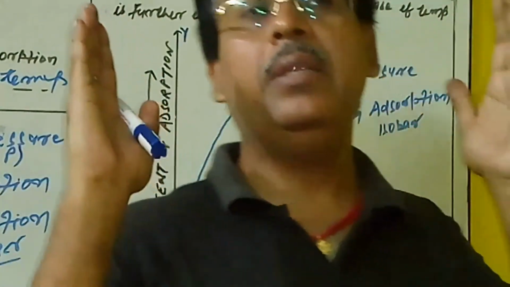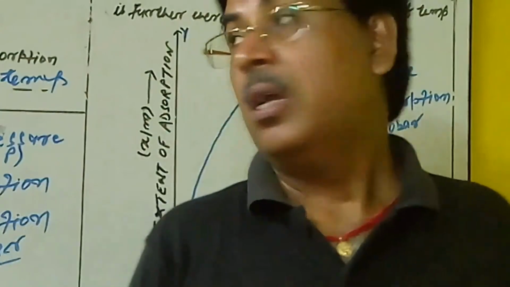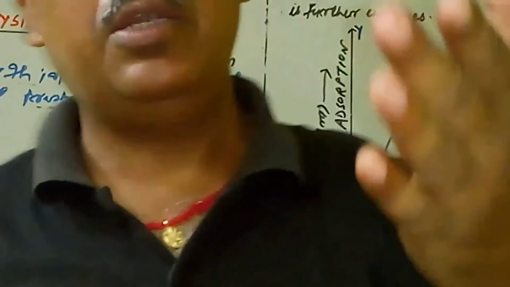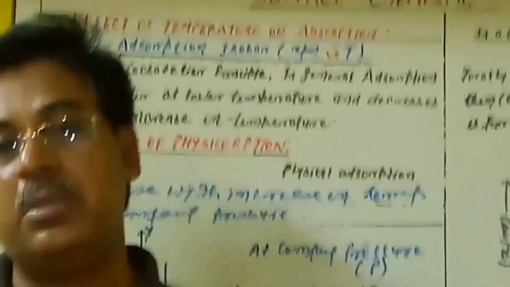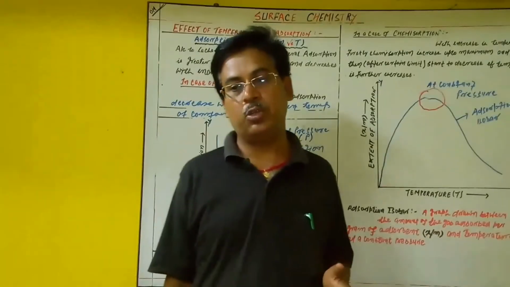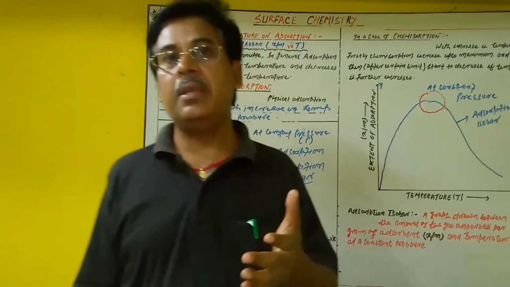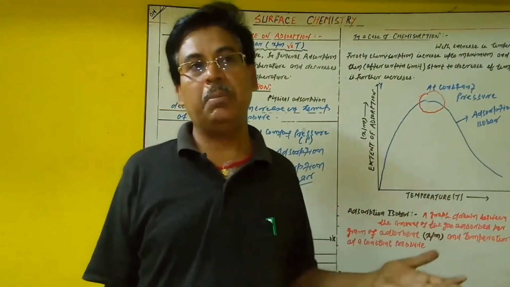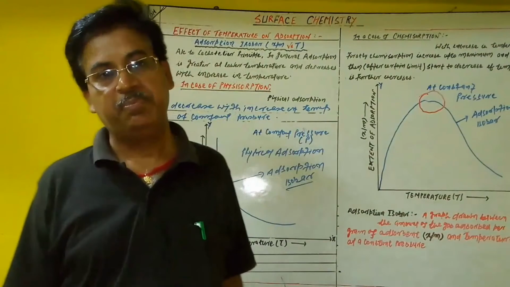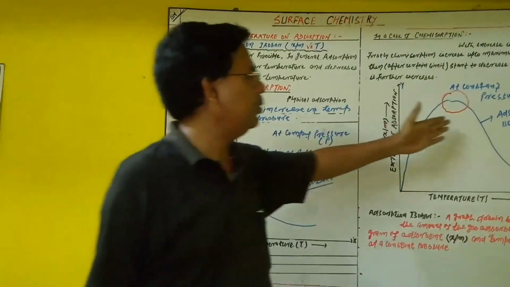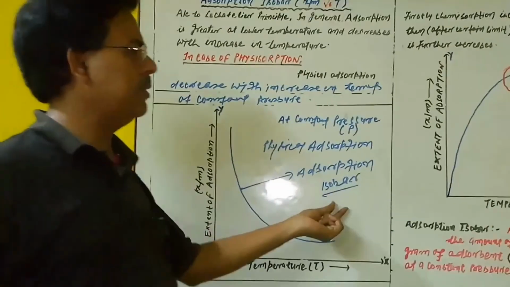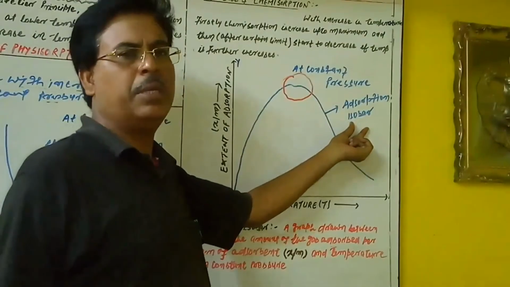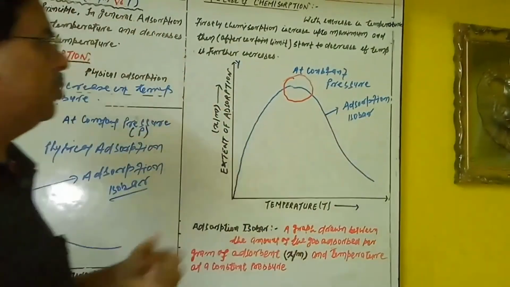But when we end this topic today, as we said in the beginning, you see here the written term adsorption isobar, x by m versus T. So ultimately we close the concept about the effect of temperature. We must be clear about one thing. What do you mean by adsorption isobar? In both cases we have written adsorption isobar. What is the meaning of this?